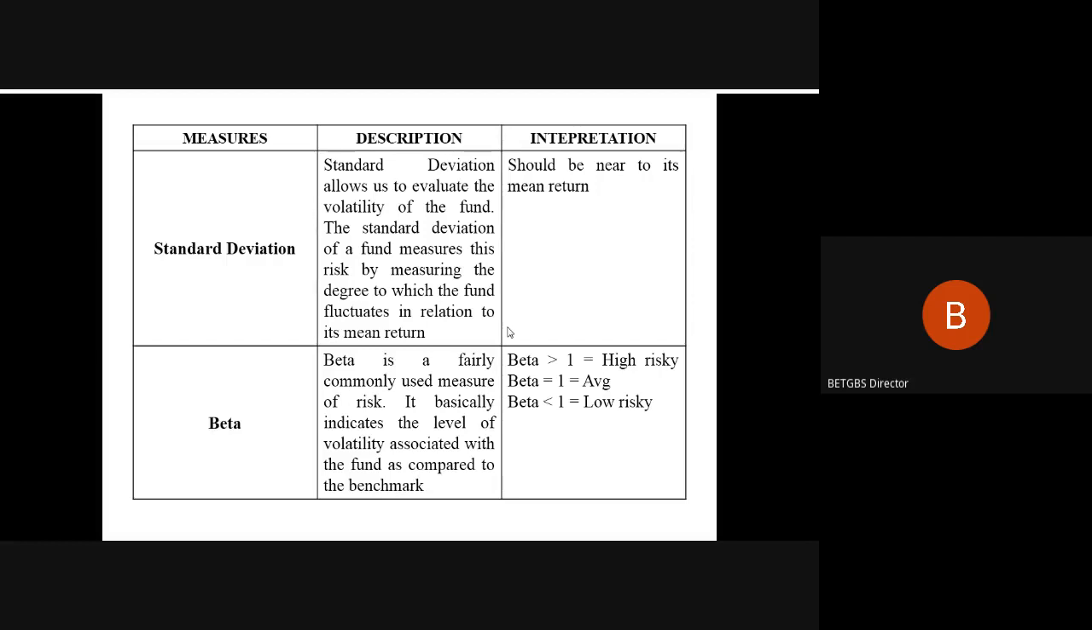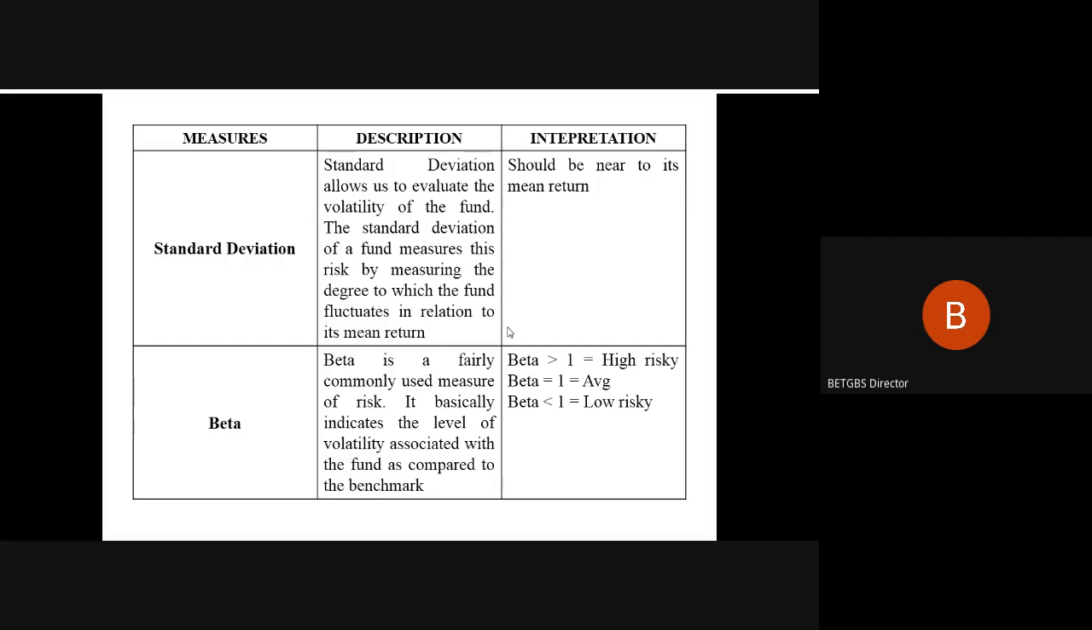The standard deviation of a fund measures the risk by measuring the degree to which the fund fluctuates in relation to the mean return. So we need to consider the historical performance of your mutual fund, and based upon that historical mutual fund returns, we have to compute the average return. And based upon those data inputs, you have to calculate the standard deviation.